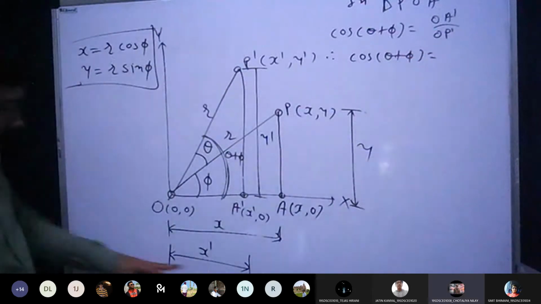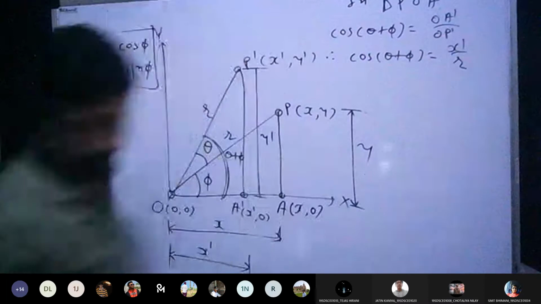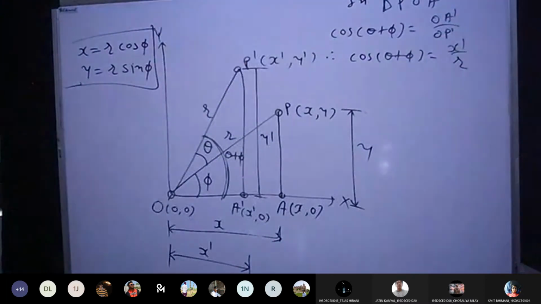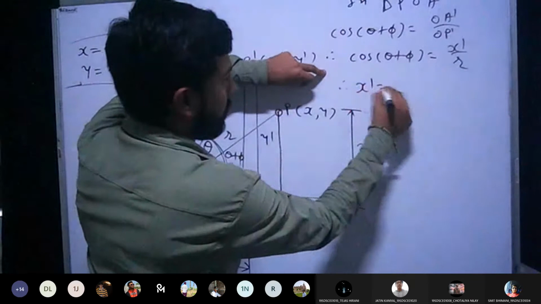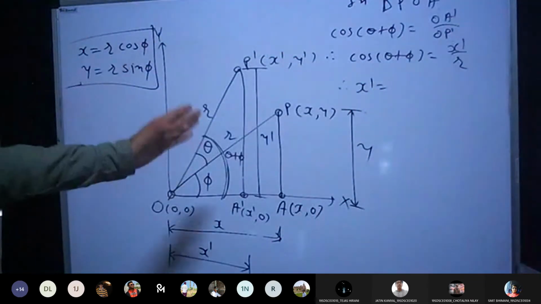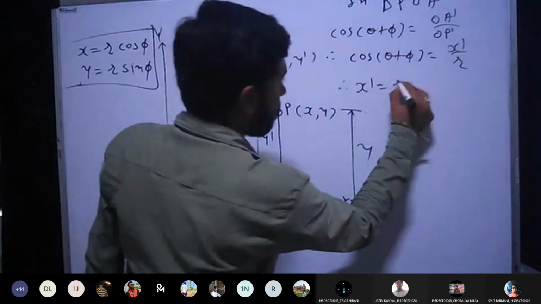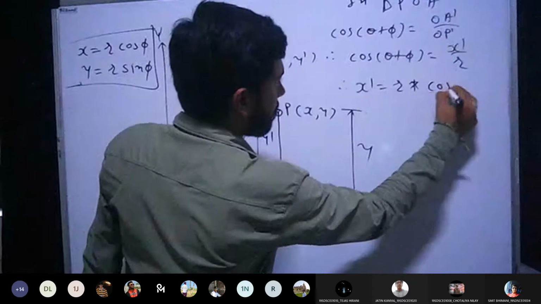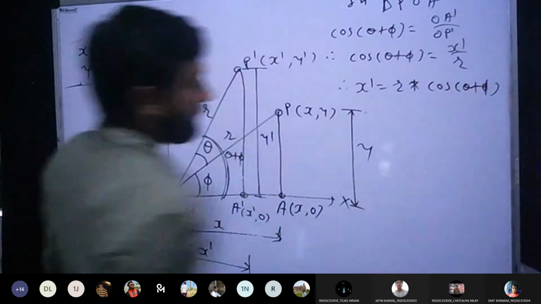X dash upon R. If I try to find the value of X dash, then what can I do? X dash is equal to... here R is in the division form. If I move R to the left side of the equal sign, it will be in the multiplication form. So it will be R into cos theta plus phi. Is it fine?